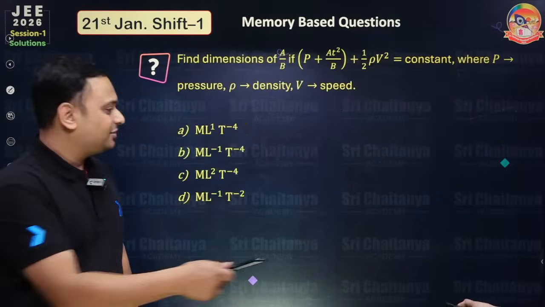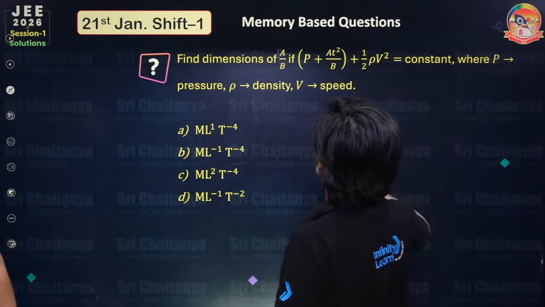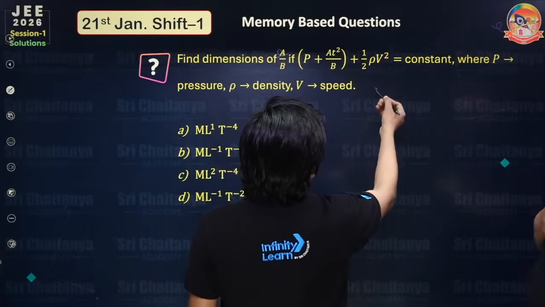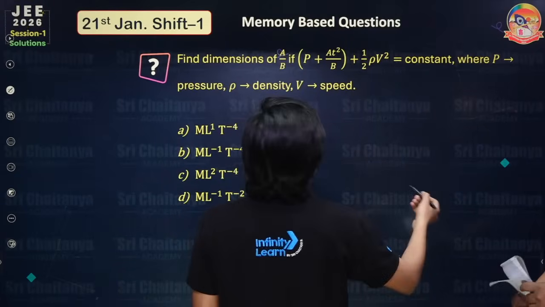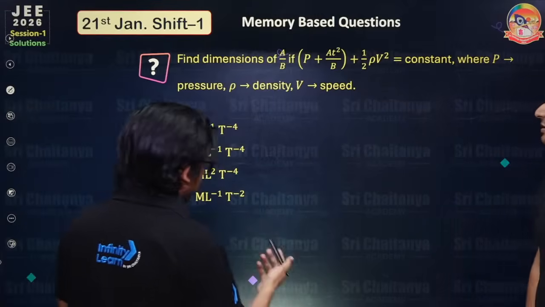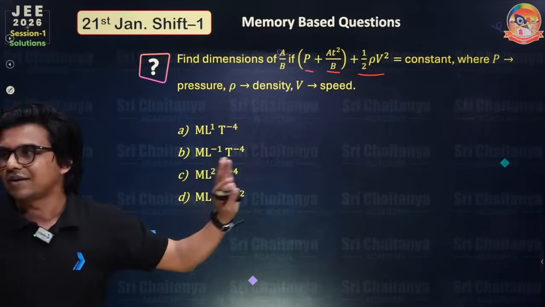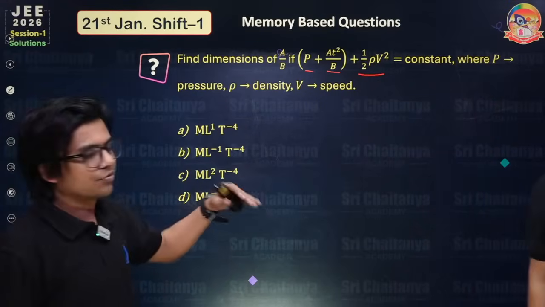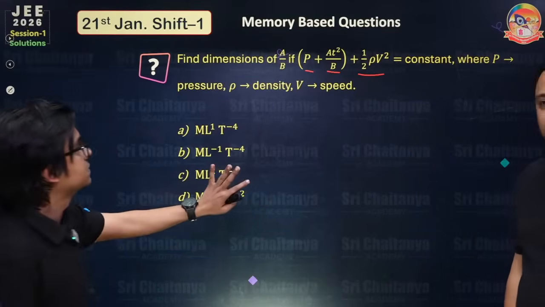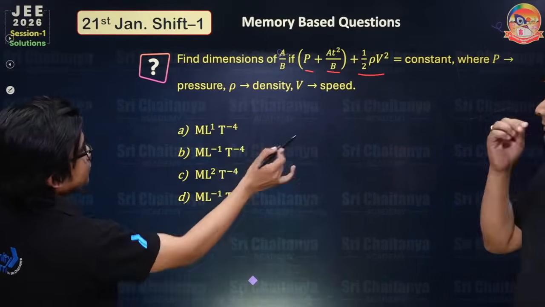Now the next question, a very easy question. Find the dimensions of A by B, if P plus AT square by B plus 1 by 2 rho V square is equal to constant, where P is pressure, rho is density, V is speed. All very well known quantities. Everything is pressure here. There are 3 terms given. So from the principle of homogeneity, all the terms are going to have the same dimensions. We want A by B.